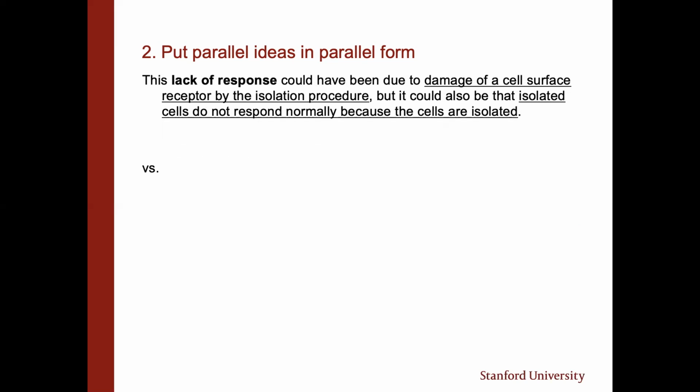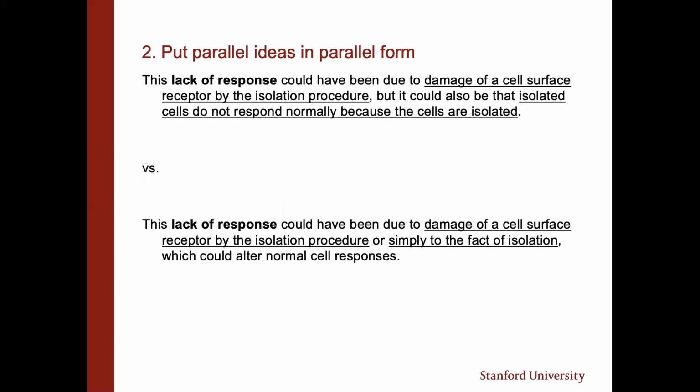Let's go through an example. This lack of response could have been due to damage of a cell surface receptor by the isolation procedure, but it could also be that isolated cells do not respond normally because the cells are isolated. So here, the group of words before and after but are not parallel, so it is not immediately obvious that the second half of the sentence is giving another possible reason for the lack of response.